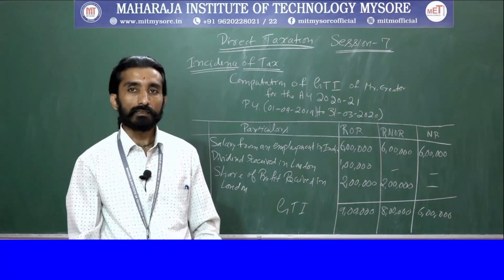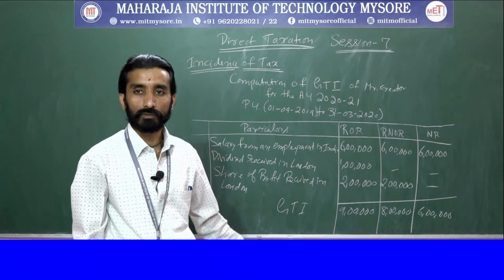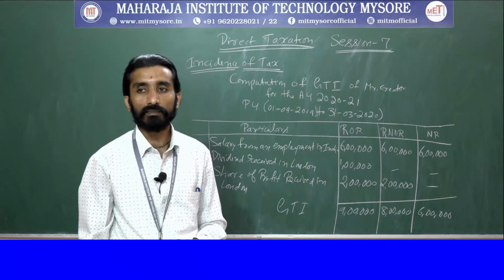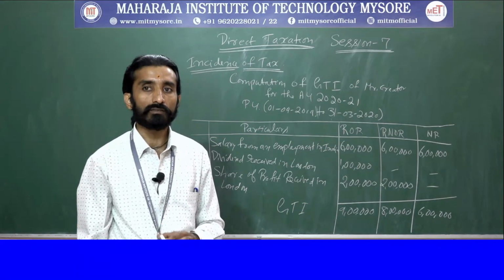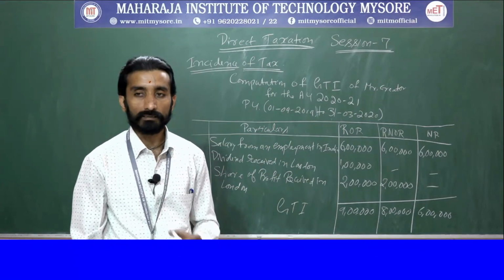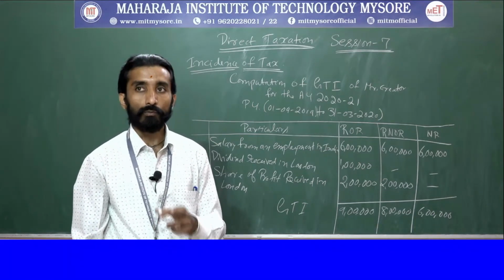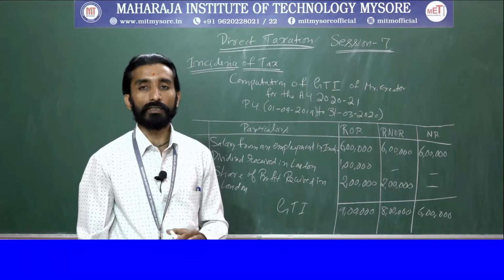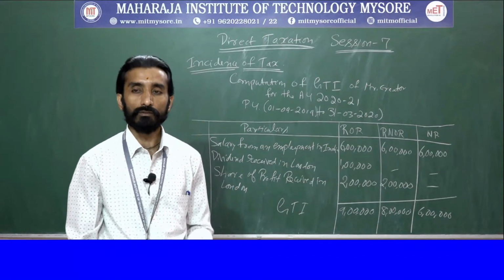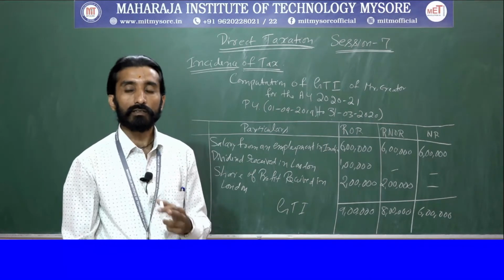So here there are five pieces of information given. Three of them are related to his gross total income. The other one is the remittance from London, that is rupees 3 lakh. It is not chargeable to tax because it was not connected with the previous year 2019-20. The next thing is 1,92,000, which was on May 11, 2020, again not connected with respect to the previous year.